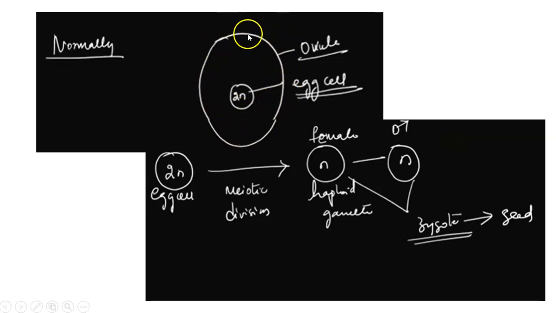We have an ovule in a female plant, and within that there is an egg cell, which is diploid. It is also called megaspore, right? Now this egg cell in a normal plant undergoes meiotic division, and we know that it leads to the formation of female gamete, which will be fusing with the male gamete to form a zygote, which will then lead to the formation of a seed.